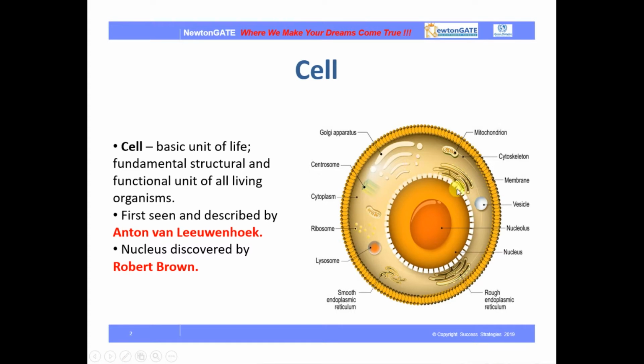So, this is the structure of the cell, and you can see here many membrane-bound cell organelles. This is the nucleus part, and this is the fluid matrix known as cytoplasm. So, basically, a typical cell consists of three parts. The cell wall or cell membrane. The cell wall is present in the case of plant cells only. The cell membrane is present in both animal and plant cells.